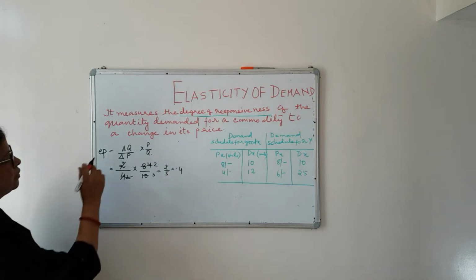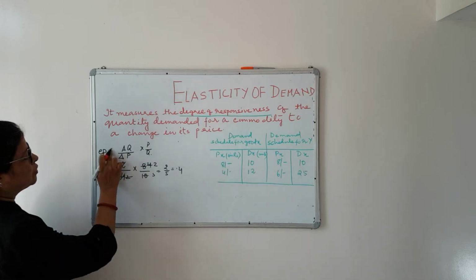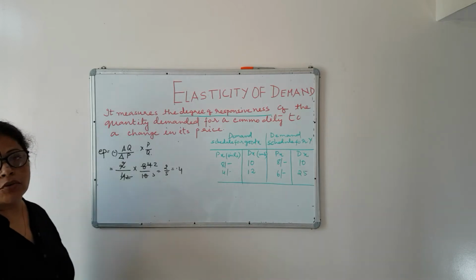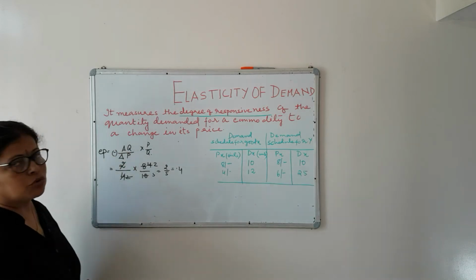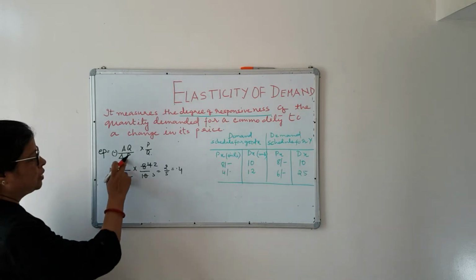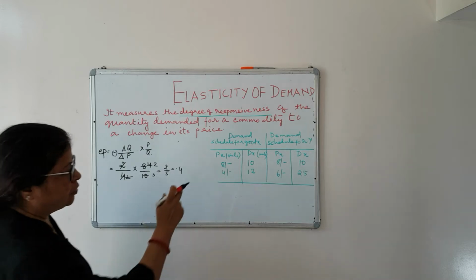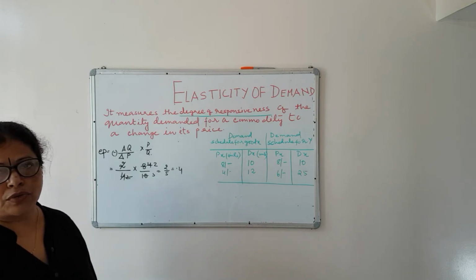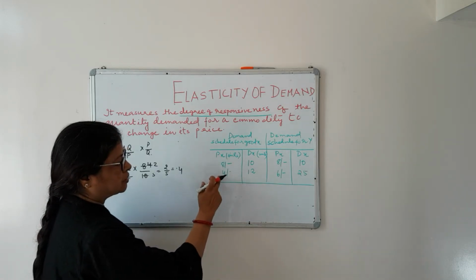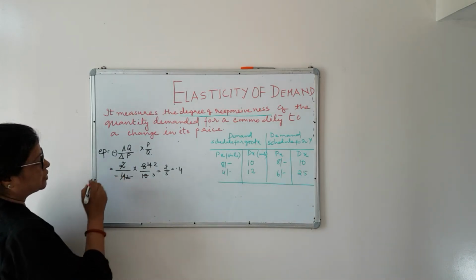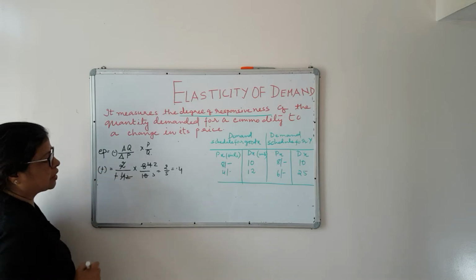Here, when we are writing the formula, we always mention a negative sign. Why? Because price and quantity, they are inversely related to each other. But when you will solve the sum, you will see either del Q will come in negative or del P will come in negative. Here you can see that quantity demanded is rising from 10 to 12. So it is positive, whereas price is falling from 8 to 4. So change in price is minus 4. So ultimately this sign is cancelled.